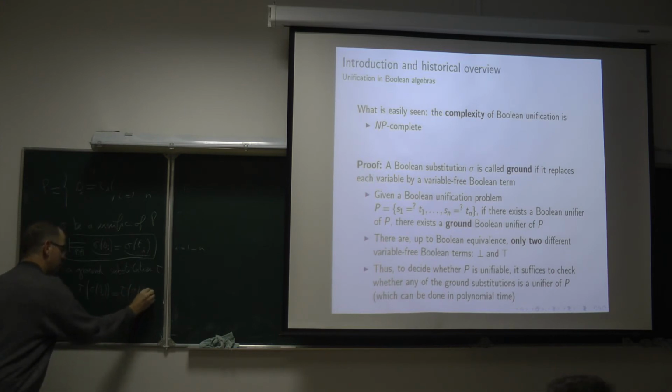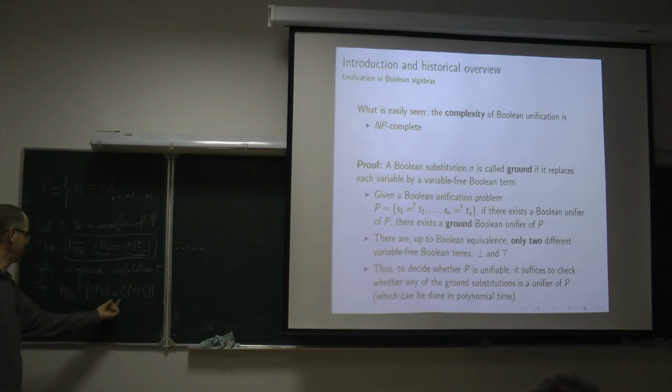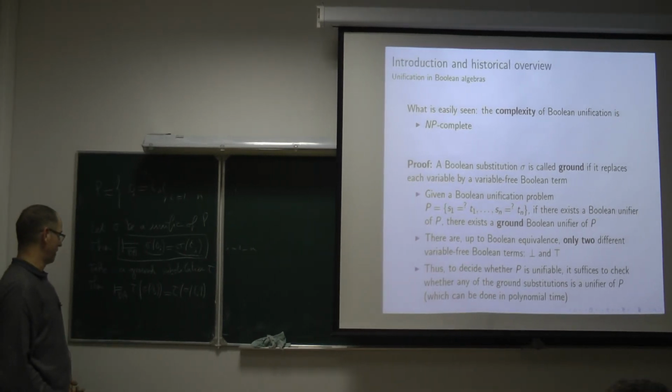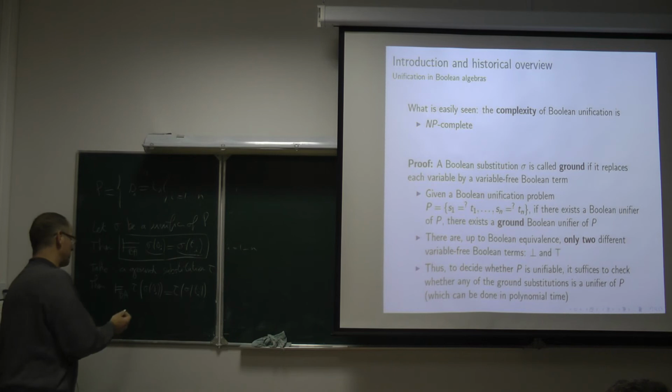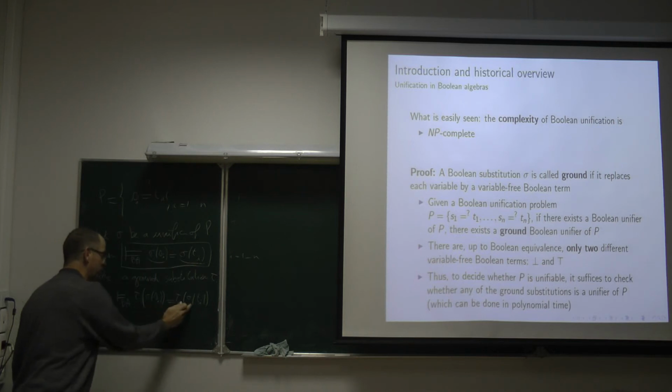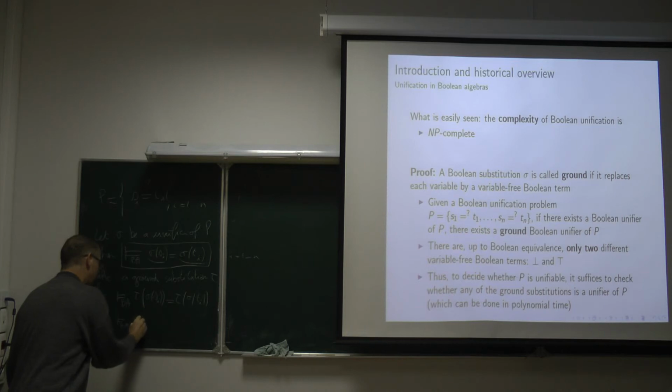And because the rule of uniform substitution preserves validity, this equality still holds in all Boolean algebras. But to apply the substitution tau to the term sigma S or sigma T is the same as to apply the composition of the two substitutions